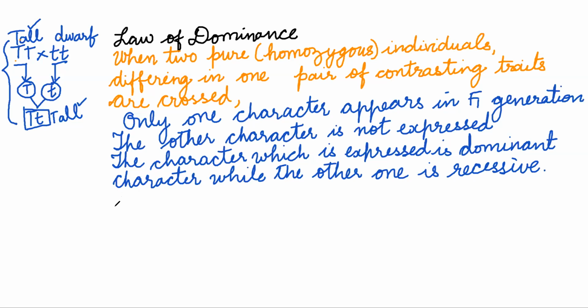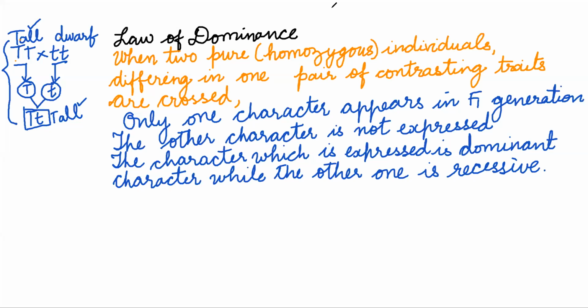There are a lot of examples of dominance in humans. For example, tell me, straight hair or curly hair, what is dominant? Now the majority of you are saying straight hair. Straight hair is incorrect. Curly hair is dominant over straight hair. Very, very important. So there is the law of dominance.